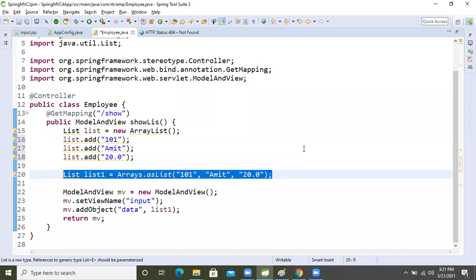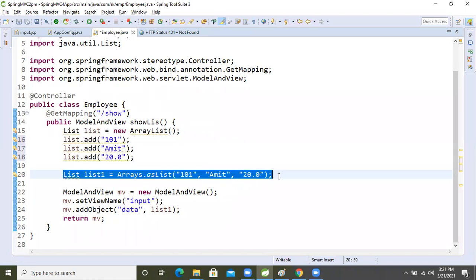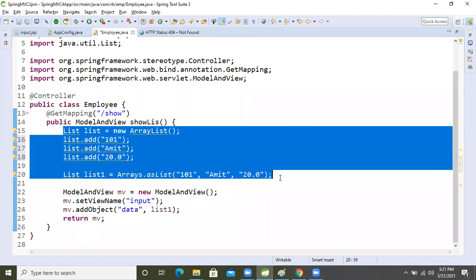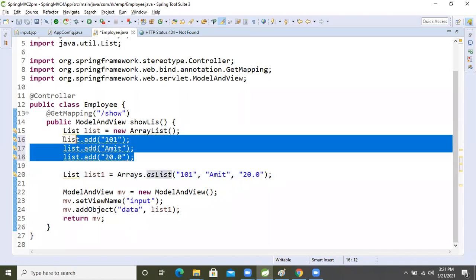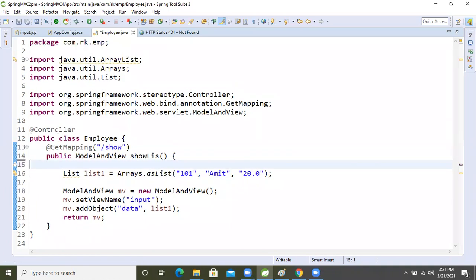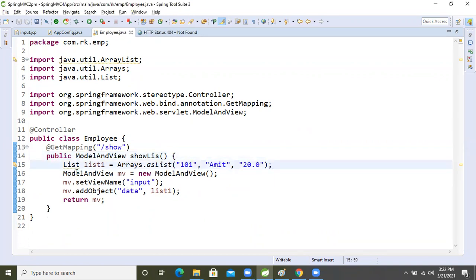Clear, right? So what we are doing is, instead of writing this much code, I'm writing just this much small code, okay? But the working functionality internally is the same in both. So now I'm removing this here, the same things I'm removing here. Okay, so let's move on, and we will see the next level of discussion.